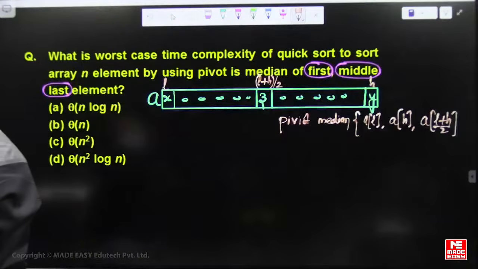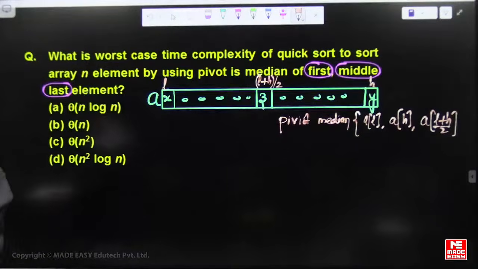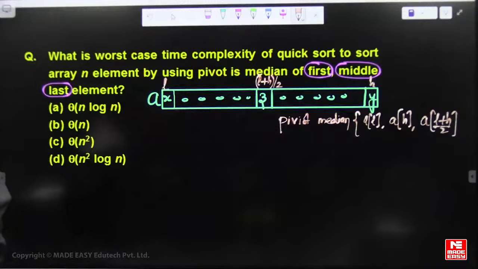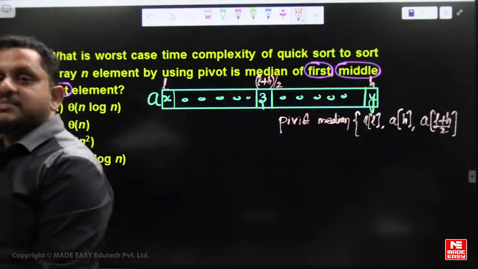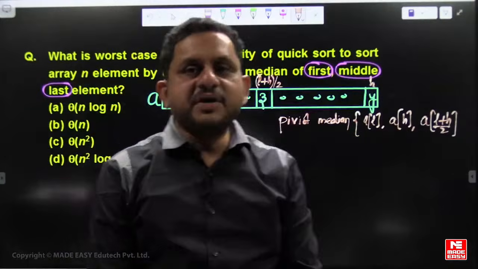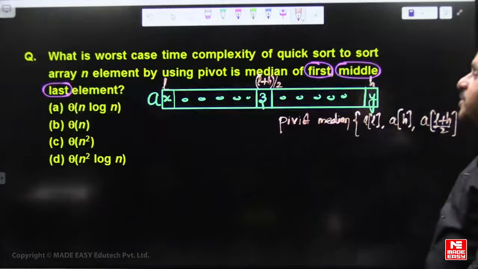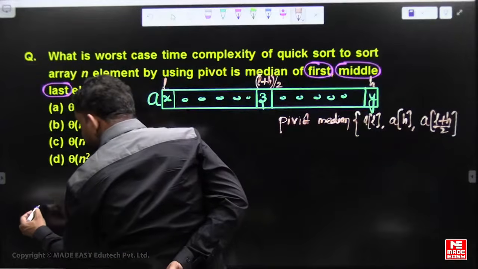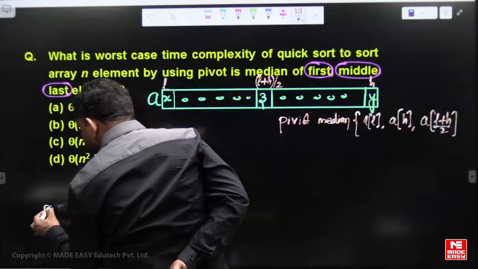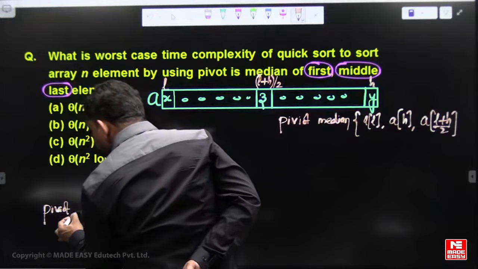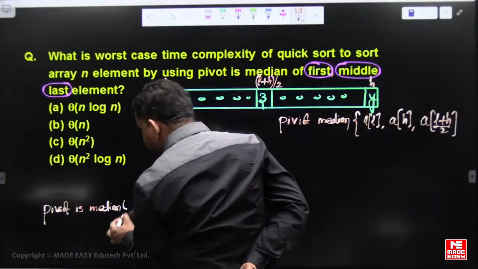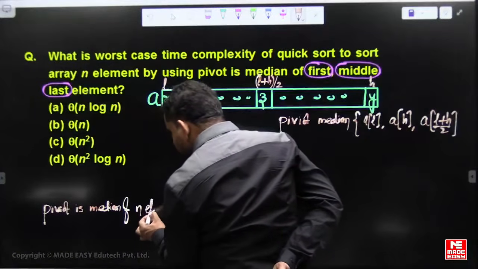So Sneha, it really doesn't matter where you choose the pivot element from, so the worst case time complexity remains n square. No, there is one specific case where the worst case time complexity is n log n: when the pivot is the median of n elements.